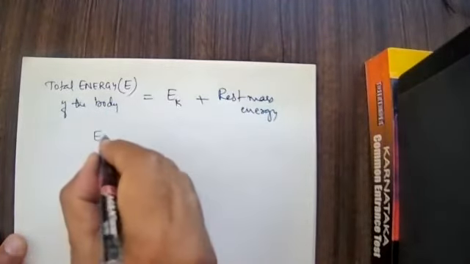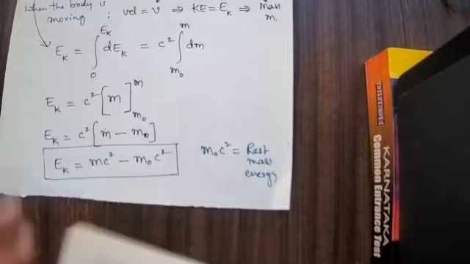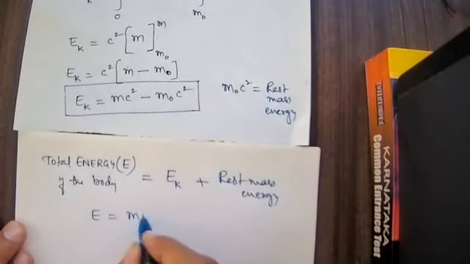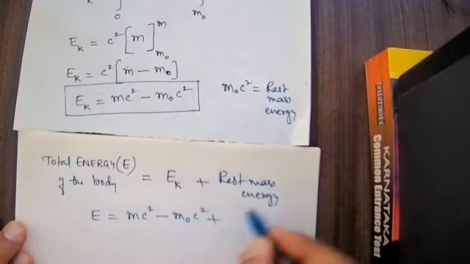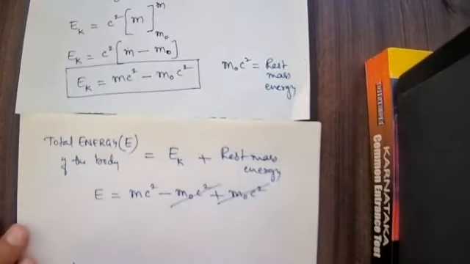The total energy of the body is E, but Ek we have already estimated. Ek is equal to mc square minus m0 c square. Rest mass energy is equal to m0 c square. Hence, these two get cancelled.